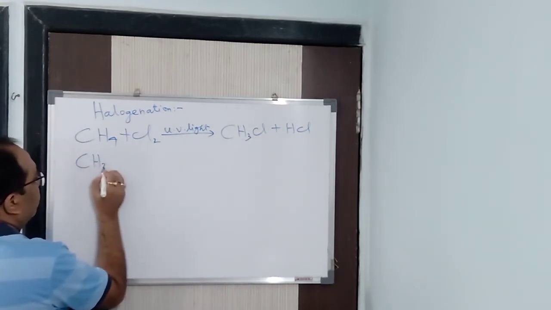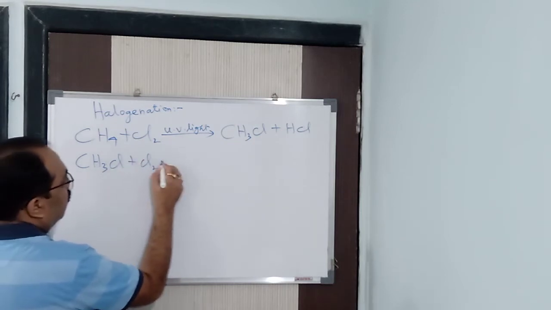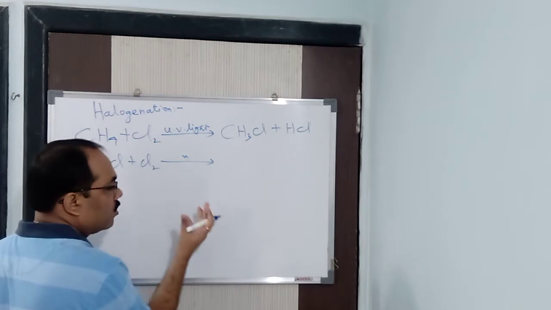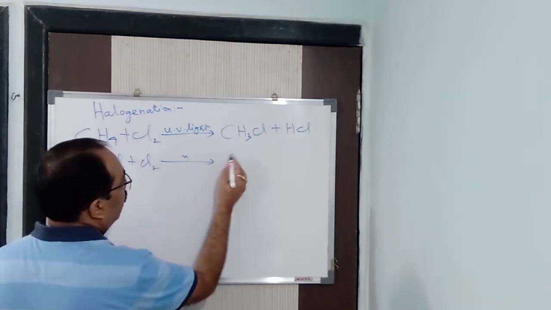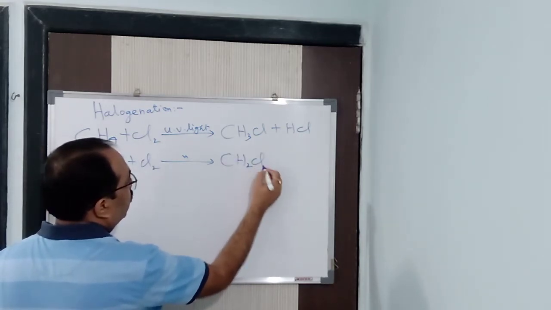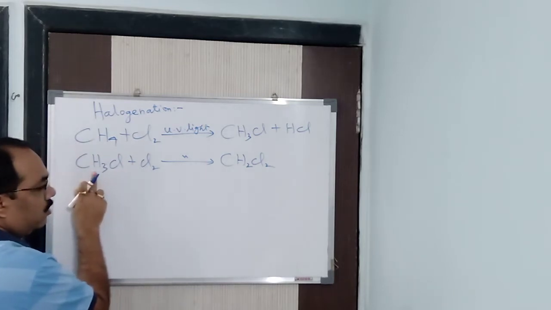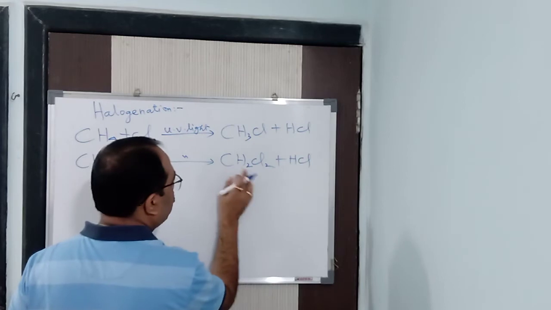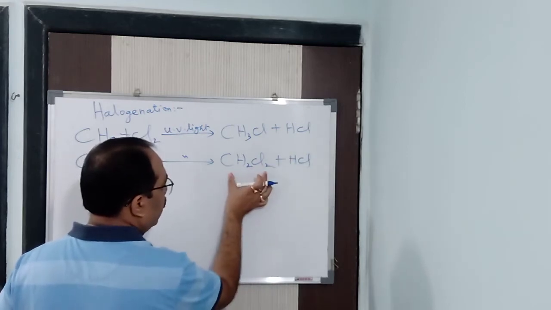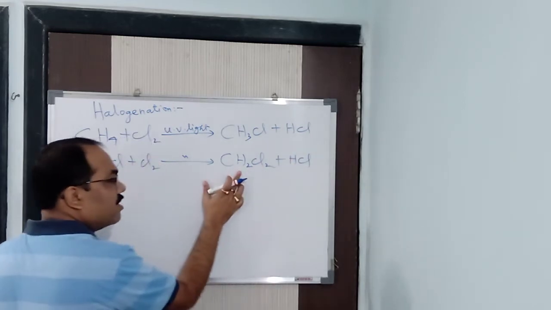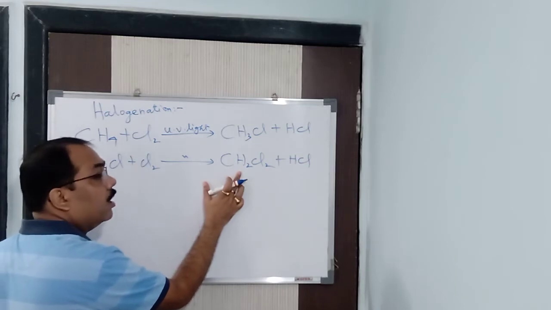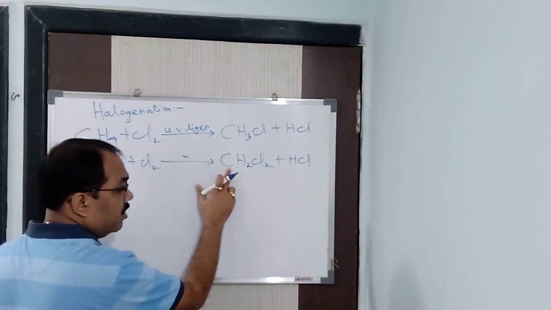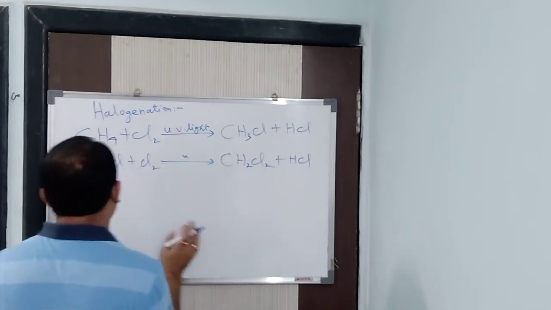Now you see, it's a stepwise reaction. CH3Cl plus Cl2, again in presence of UV light or diffused sunlight, or slightly heating also we can do it. Another hydrogen will be replaced by another chlorine. So you will find that hydrogen is decreasing and chlorine is increasing. What is the name of this compound? It is called methylene chloride, or dichloromethane. Dichloro, one carbon is there. Meth, it is methane, single bond.